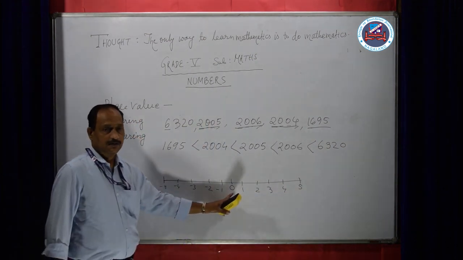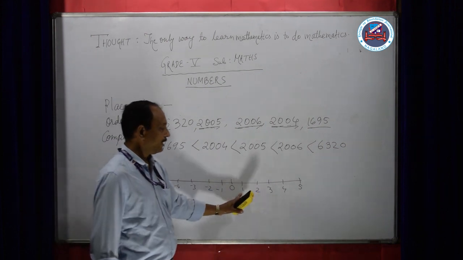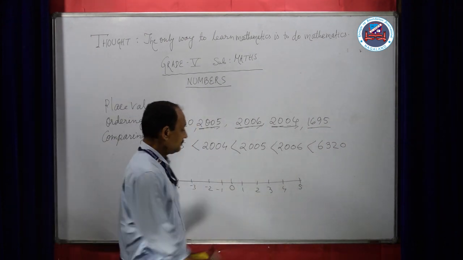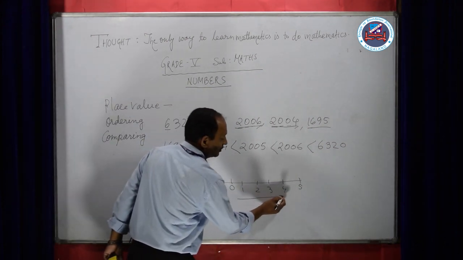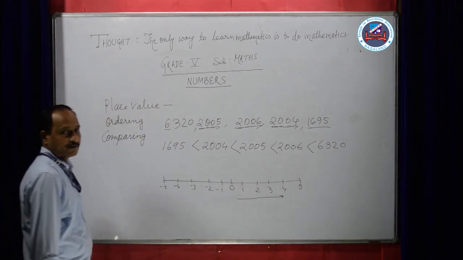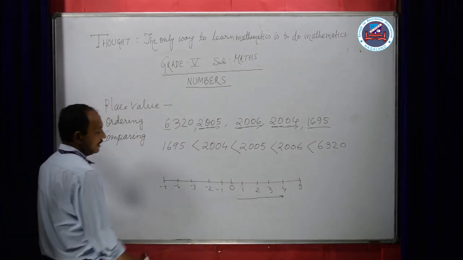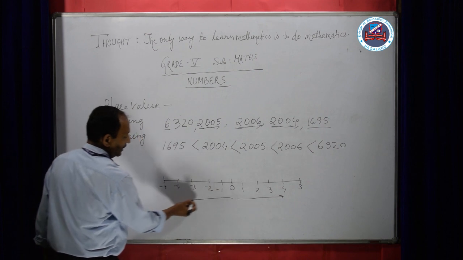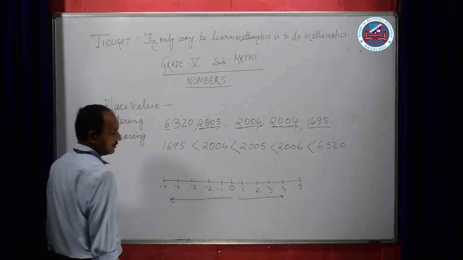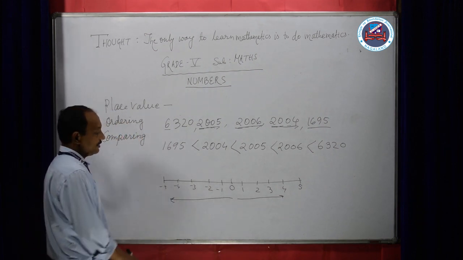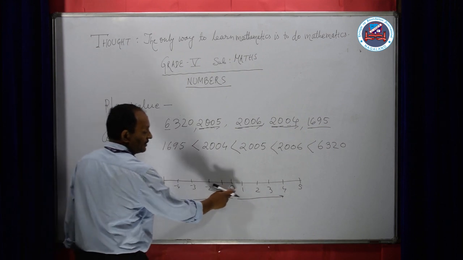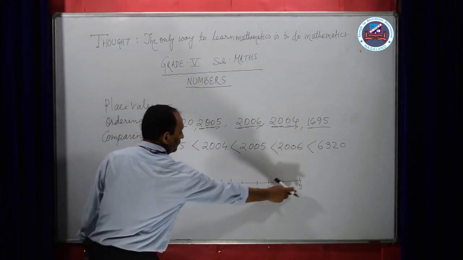0 is in the middle. From this side 1, 2, 3, 4, 5. From this side it goes from the smallest to the greatest. Same way from this side it goes the same. This is 1, 2, 3, 4, 5.